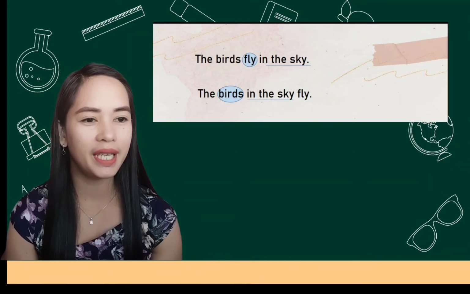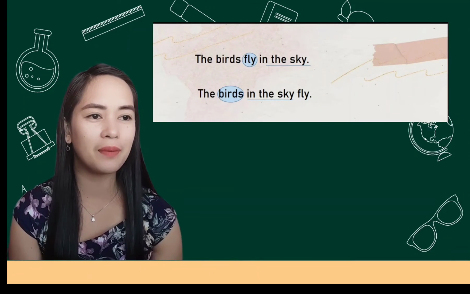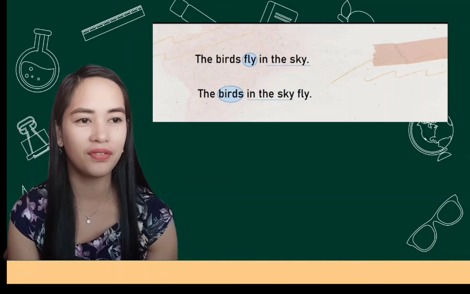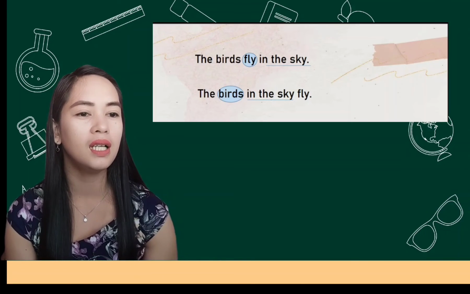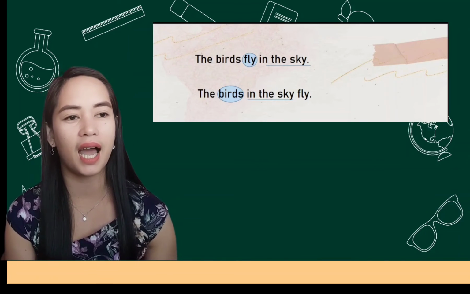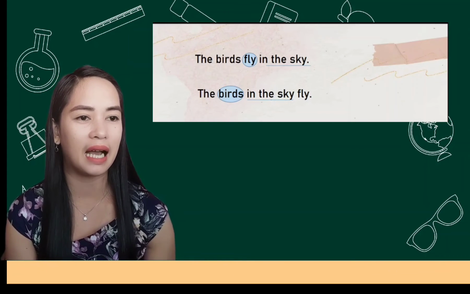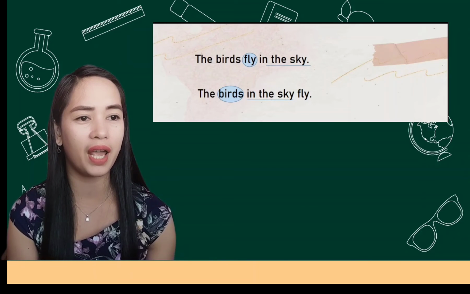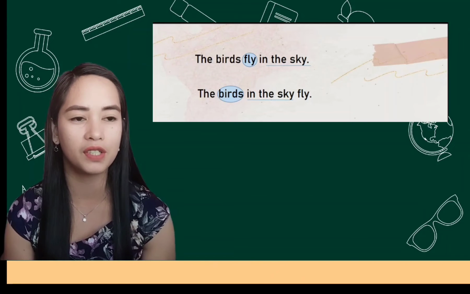We have here the example: the birds fly in the sky. The first step is to find the prepositional phrase. In that example, the prepositional phrase is in the sky. The second step is to find the word the phrase describes and identify its part of speech.